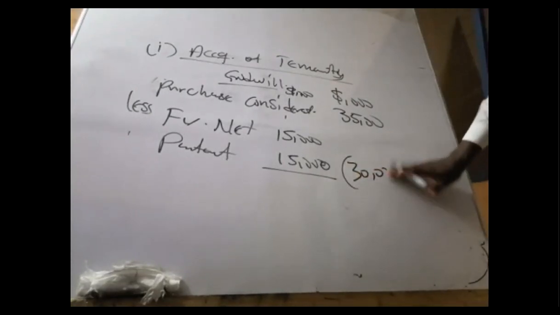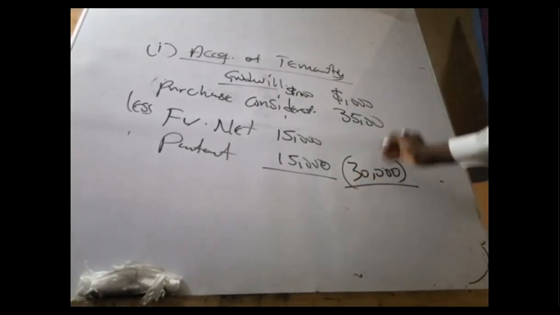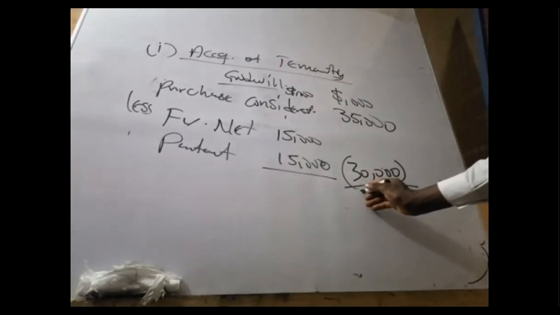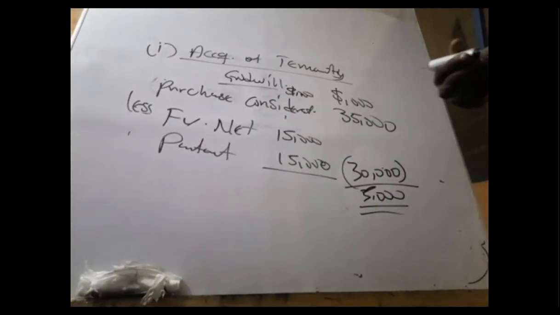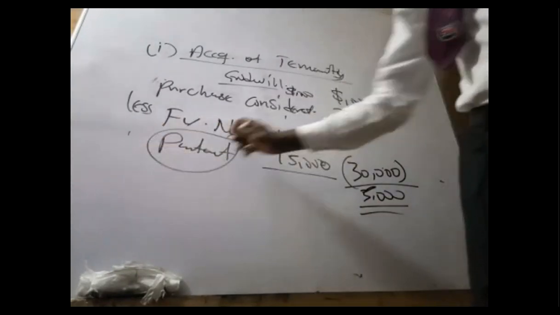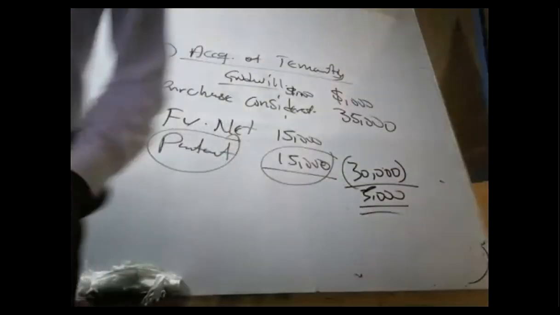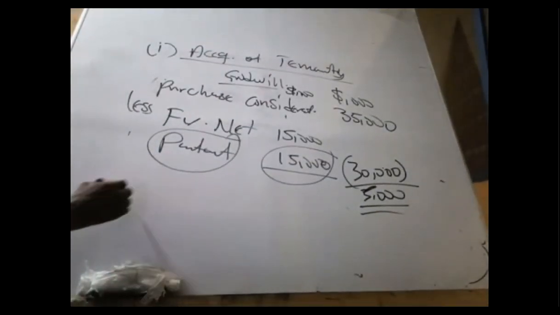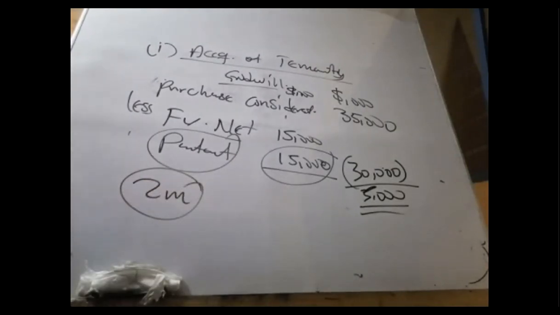Against a purchase consideration of 35,000. So therefore, 5,000. That is a good goodwill. Here, I just want to know how to treat this patent. Tell the examiner that the patent should be part of the assets. That is all we are interested in. However, the 2 million, which is on a financial position, should be expensed, because it is a research cost.